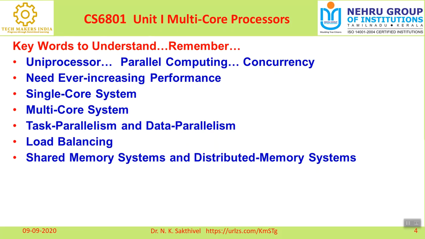Sometimes more processors are involved in parallel computing for execution, and all those processors share a particular memory. The meaning is that the memory is common for all the processors. That is called a shared memory system.